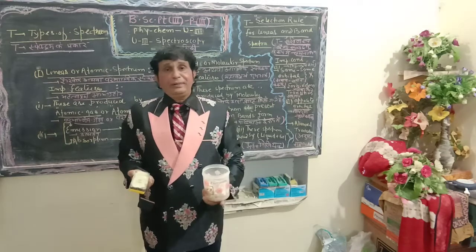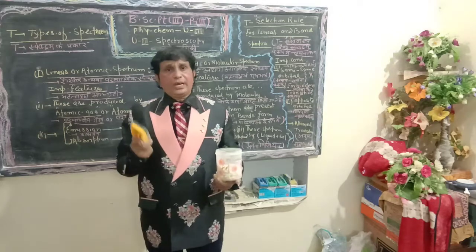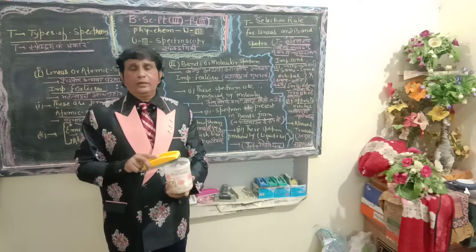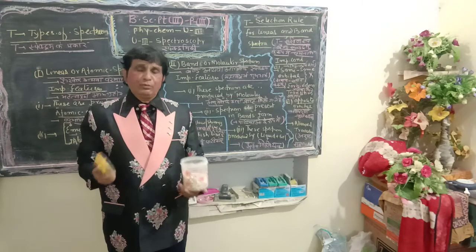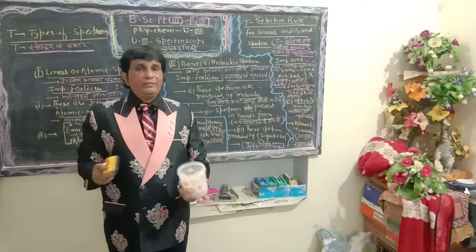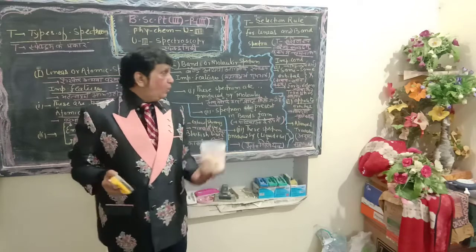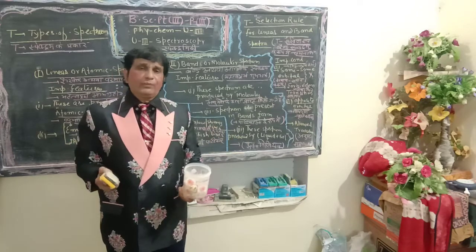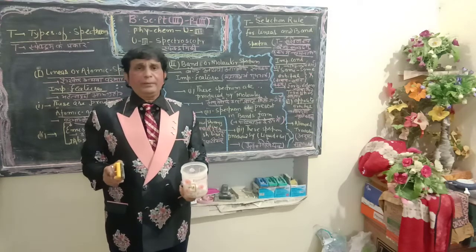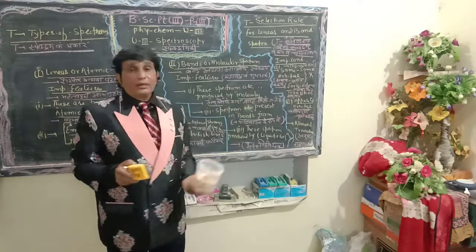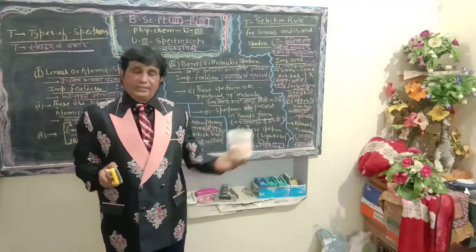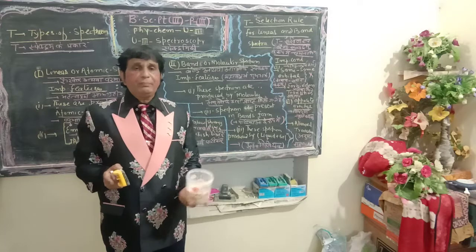Once again, I repeat: the continuous spectrum is produced by the diffusing position of various colors, overlapping, and it is impossible to identify or separate them, because all these colors are produced in mixed form. And second, in yesterday's lecture we also defined the discontinuous spectrum.